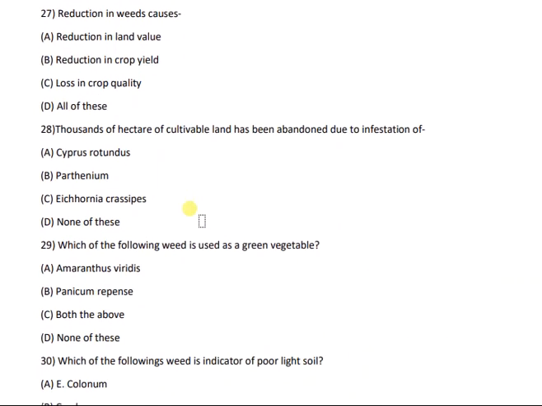Then question number 27. Weeds cause which of the following? Reduction in land value, reduction in crop yield, loss in crop quality, all of these. And the correct answer is all of these. All of these are included in what weeds cause.